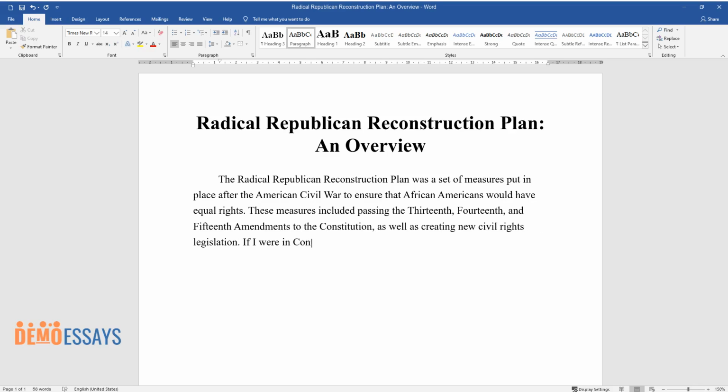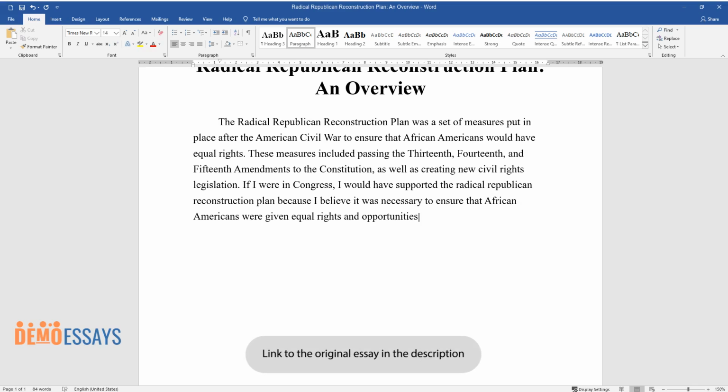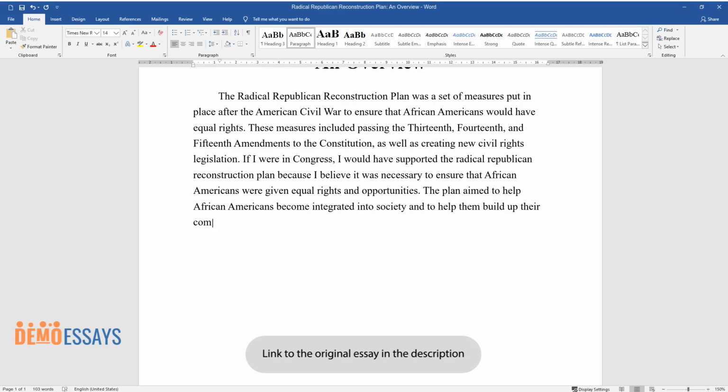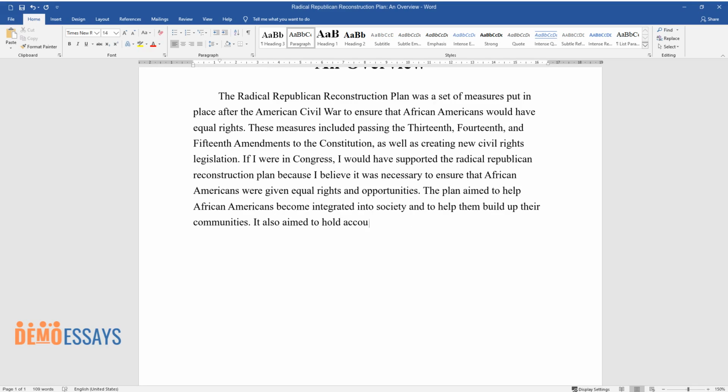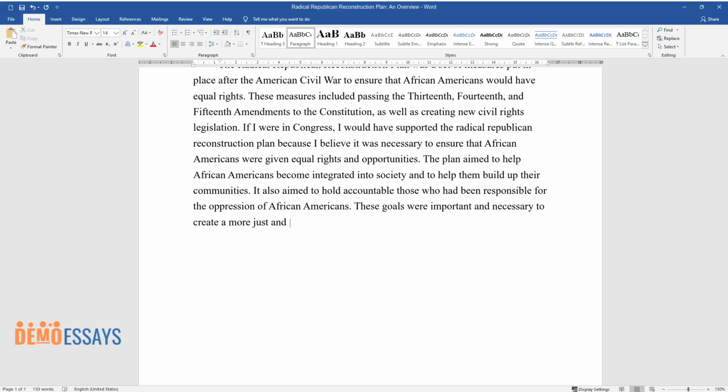If I were in Congress, I would have supported the Radical Republican Reconstruction Plan because I believe it was necessary to ensure that African Americans were given equal rights and opportunities. The plan aimed to help African Americans become integrated into society and to help them build up their communities. It also aimed to hold accountable those who had been responsible for the oppression of African Americans. These goals were important and necessary to create a more just and equitable society.